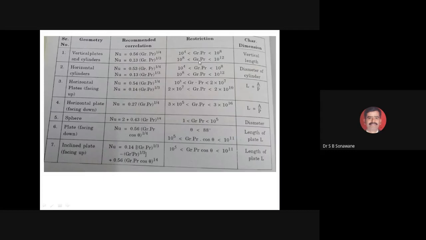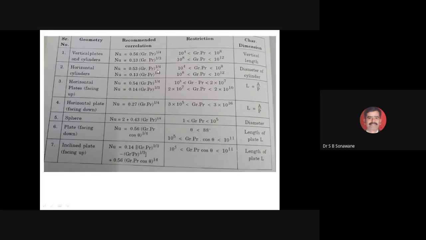If the range is greater than 10 to the power 8, researchers have developed a different correlation. All the correlations that I have written here are in terms of Nu, Gr and Pr. The only thing is that, depending on the physical situation, the values of the constants, capital A, small a and E, that we have seen here, change, but the rest is written in terms of Nu, Gr and Pr.